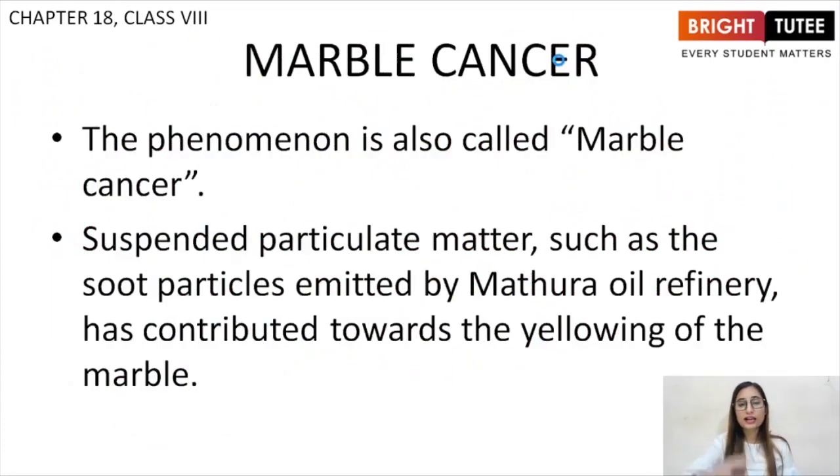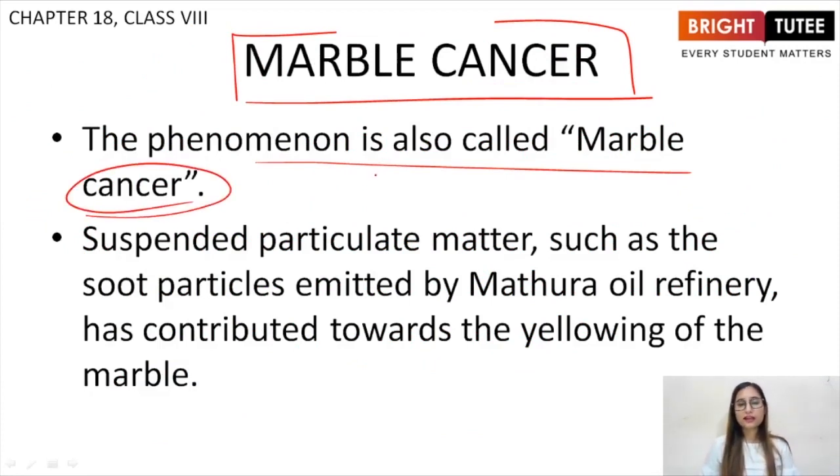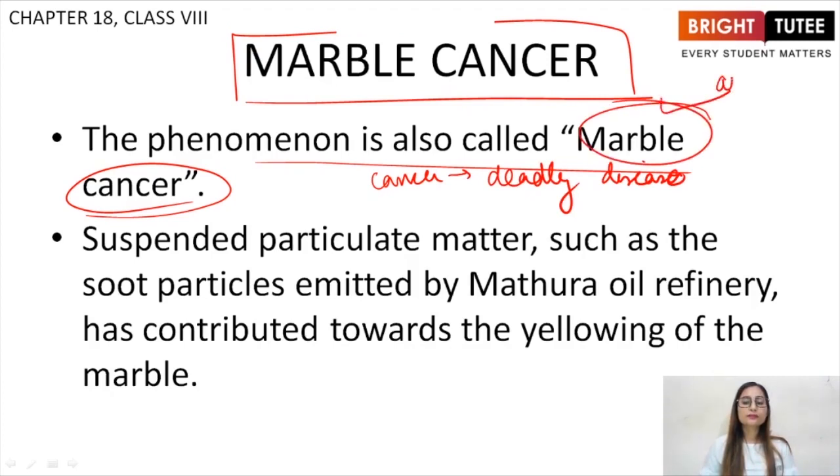So this is what acid rain is, and it causes marble cancer. The phenomenon is also called marble cancer. Cancer basically is responsible for deteriorating us. It is a deadly disease, right? So this acid rain proves to be the marble cancer for the Taj Mahal, right?